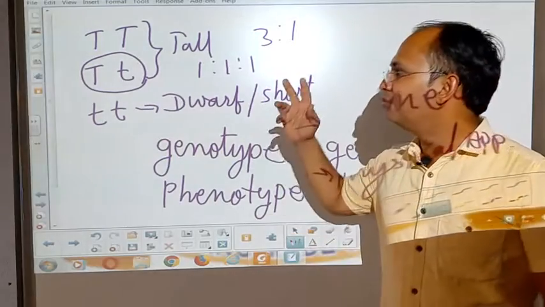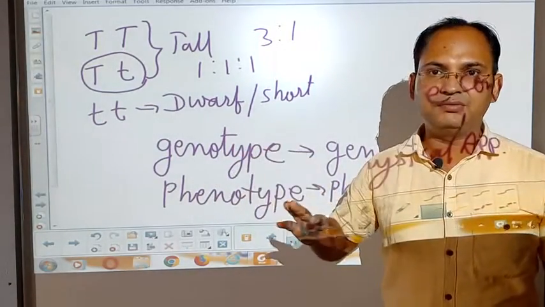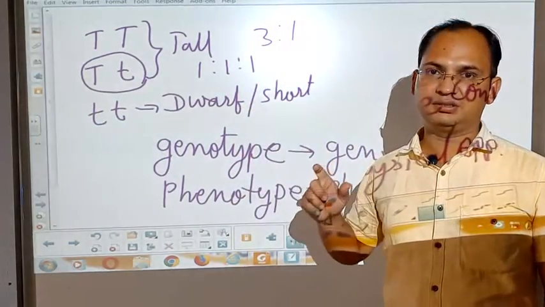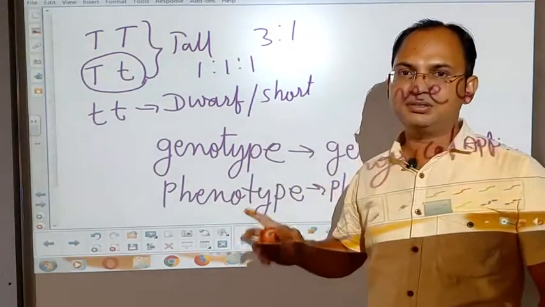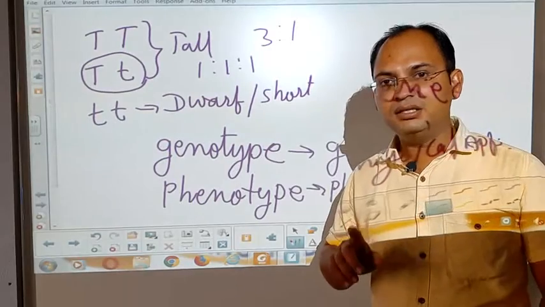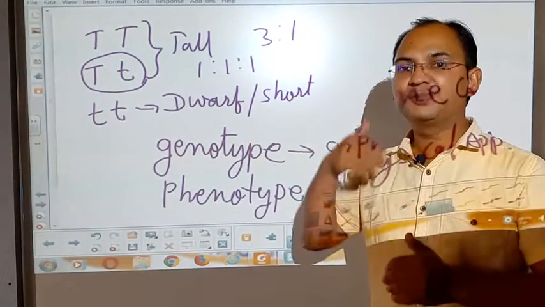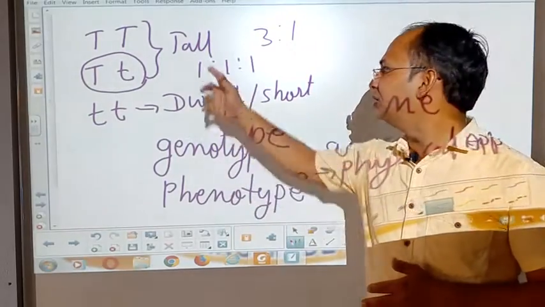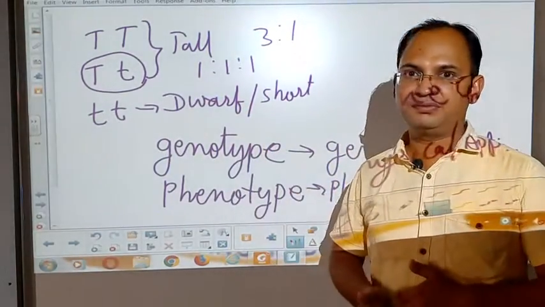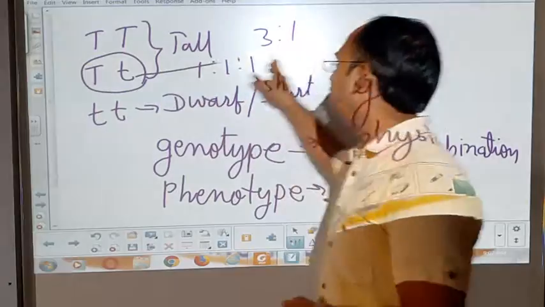Here, when two factors of the same character, not two different characters, are present together, then one factor expresses itself in the next generation. In this case, the tall is expressing itself because this plant is tall.